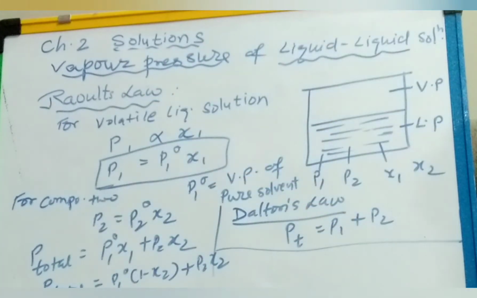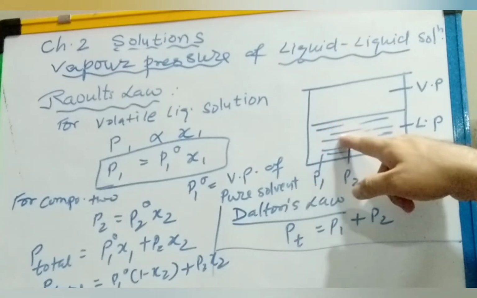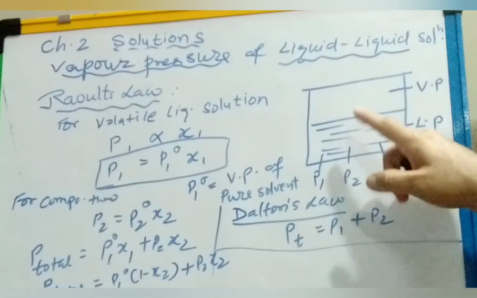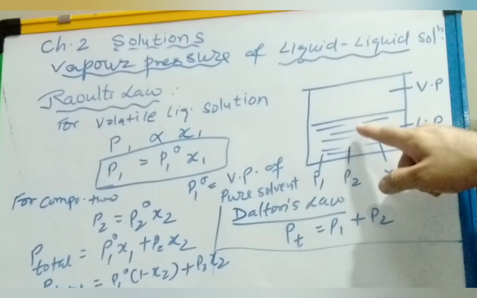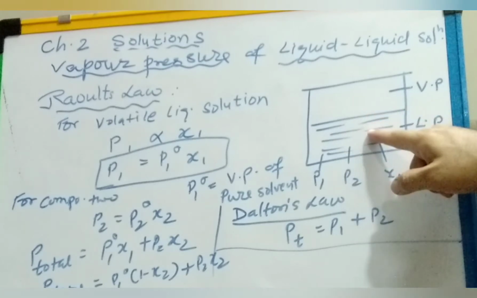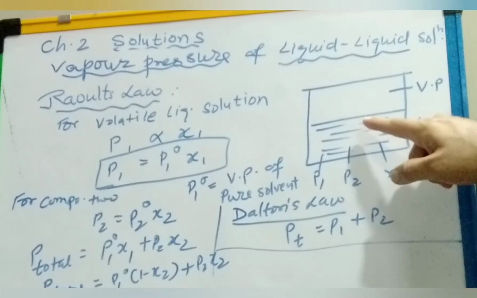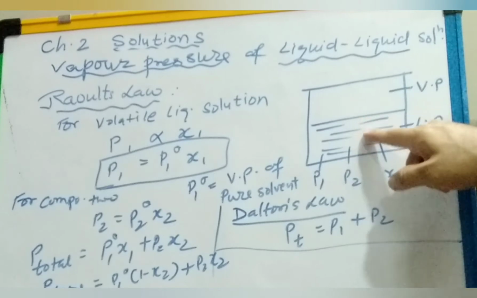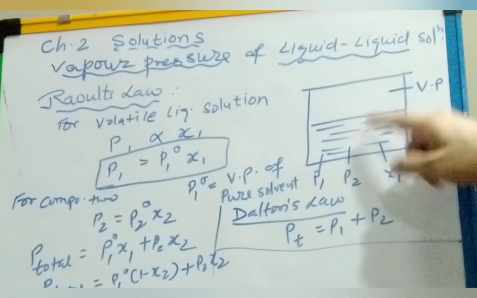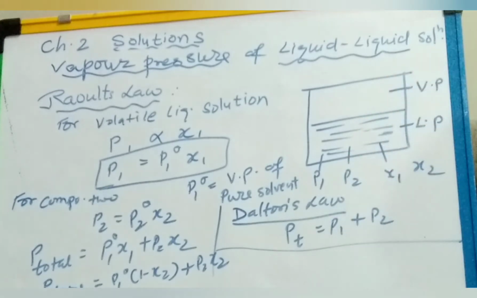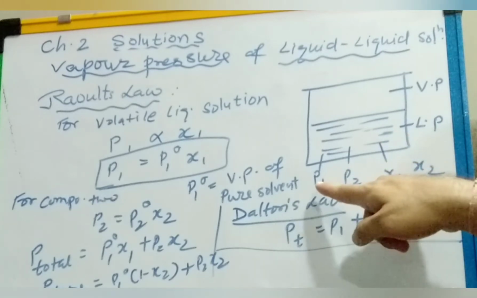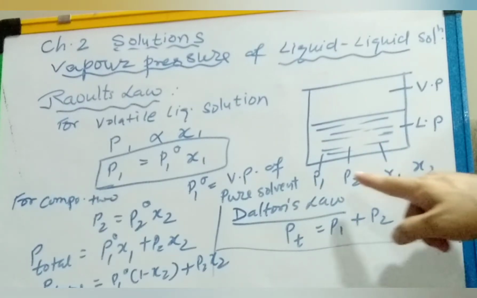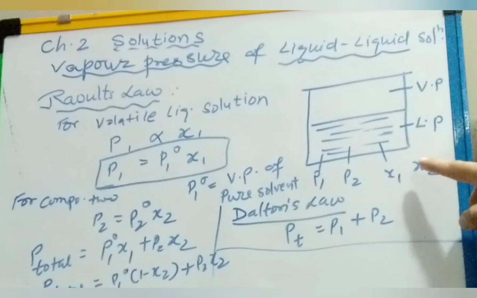Raoult's law. What this law states is that for a solution of volatile liquids, suppose these two liquids are volatile, the partial vapor pressure of each component is directly proportional to its mole fraction present in the solution. That means P1 is directly proportional to x1 and P2 is directly proportional to x2.